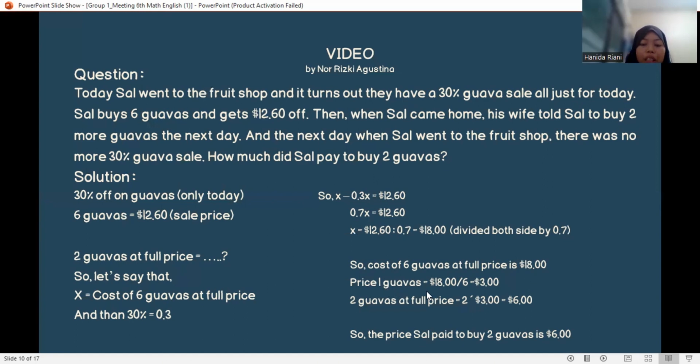Price of 1 guava equals $18 divided by 6 equals $3. 2 guavas at full price. So we multiply the price of 1 guava, and we have 2 guavas at full price is $6. So the price paid for 2 guavas is $6.